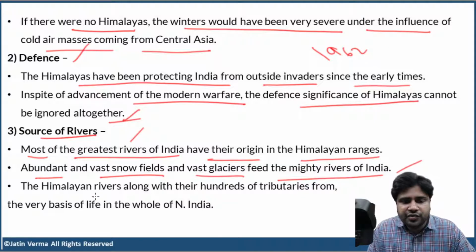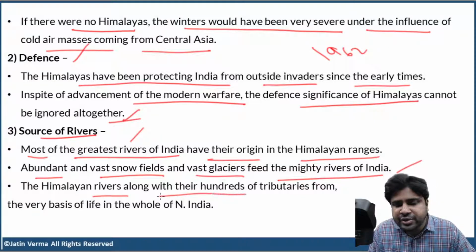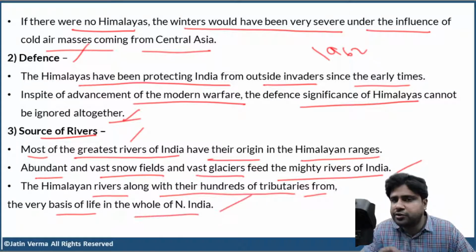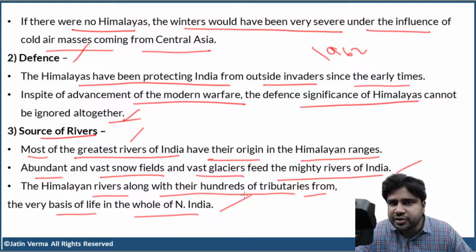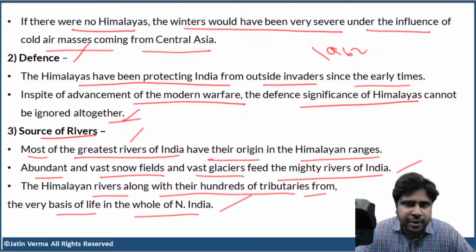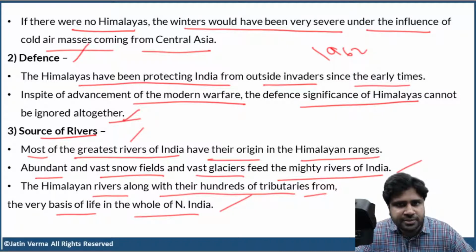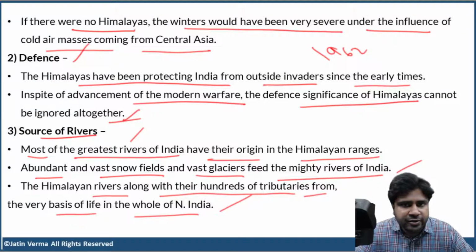The Himalayan rivers, along with their hundreds of tributaries, form the very basis of life in the whole of North India. So, without the Himalayan rivers and their tributaries, do you think the Indo-Gangetic Plain would have formed? Absolutely not. So, the formation of the Indo-Gangetic Plain, providing drinking water to millions and millions of people, providing employment to fishermen, and not only that, these rivers have cultural and religious significance, and they also help in producing hydropower.